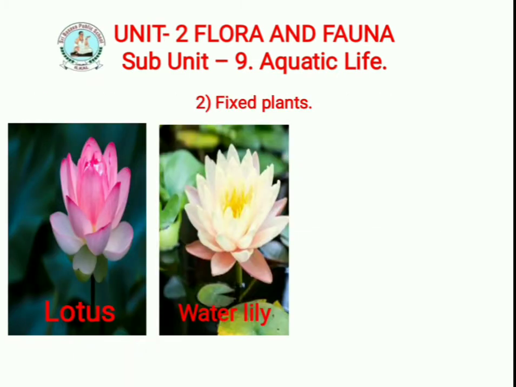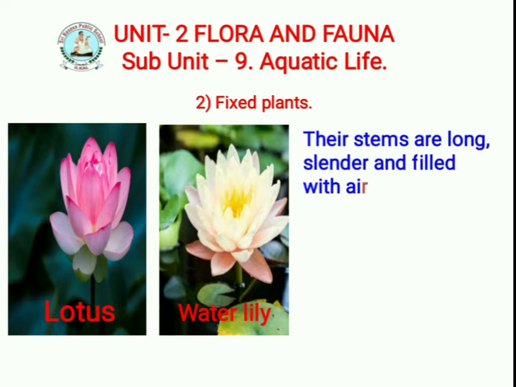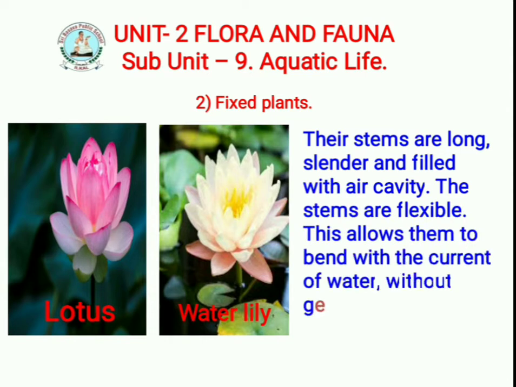Here are the fixed plants. The second aquatic plant type is fixed plants. Examples are the lotus and water lily. Their roots are fixed to the soil at the bottom of the pond. Their stems are long, slender and filled with air cavities. The stems are flexible. This is very important.